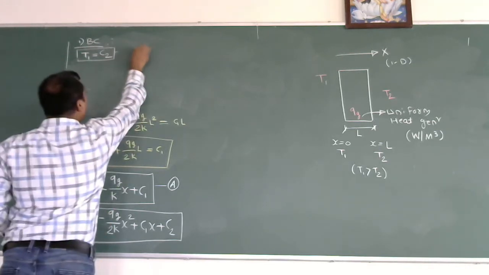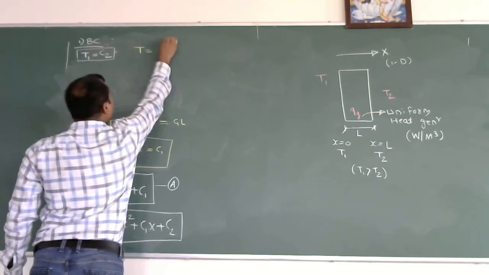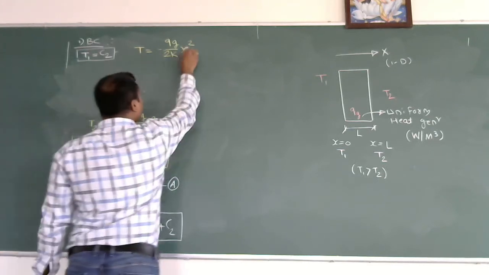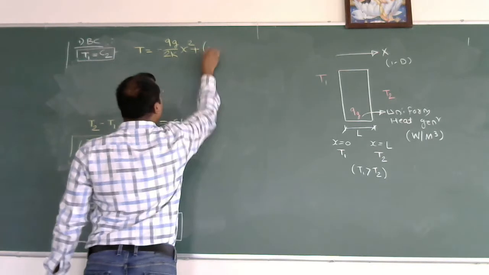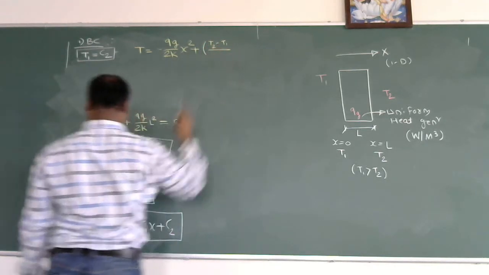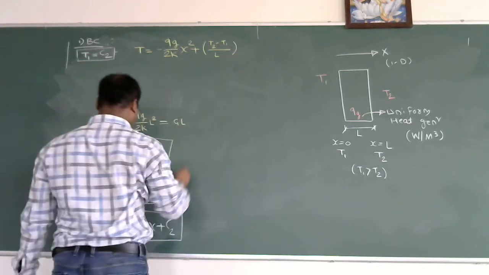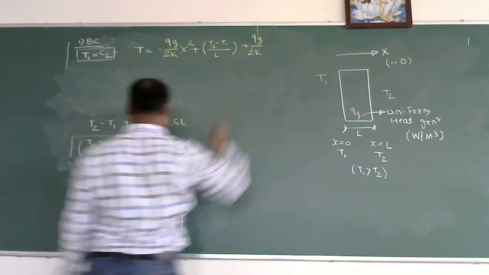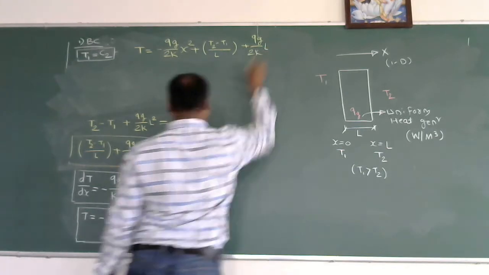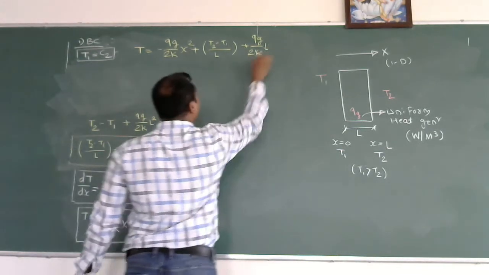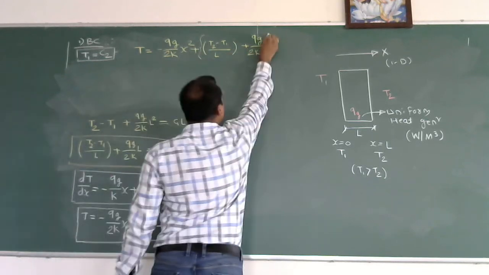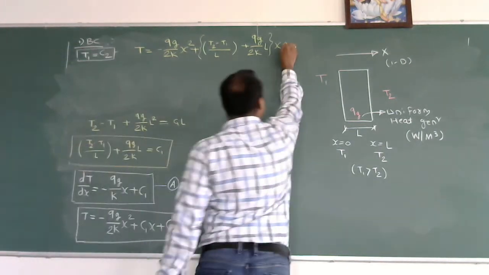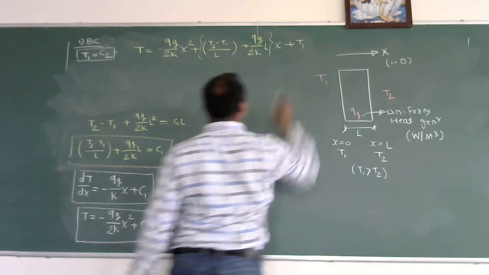The equation becomes T is equal to minus Qg by 2k x square plus C1 x plus C2, where C1 is T2 minus T1 divided by L plus Qg by 2k L, multiplied by x, and C2 is nothing but T1.